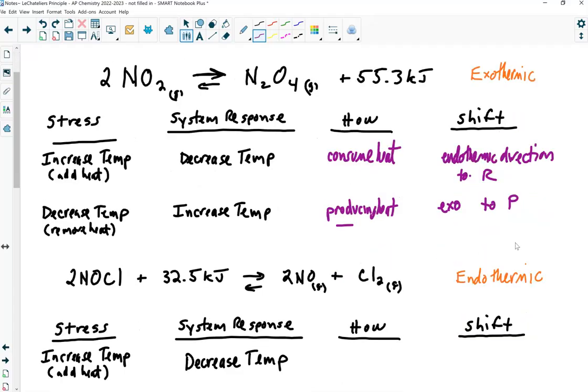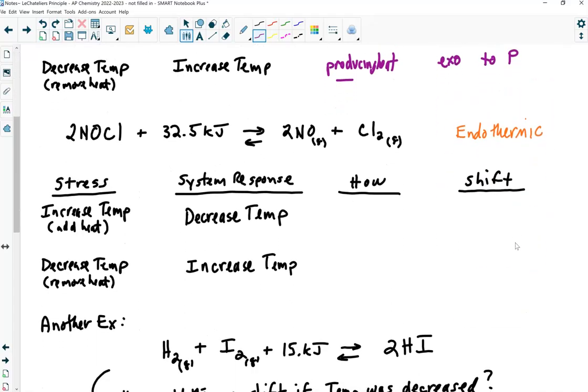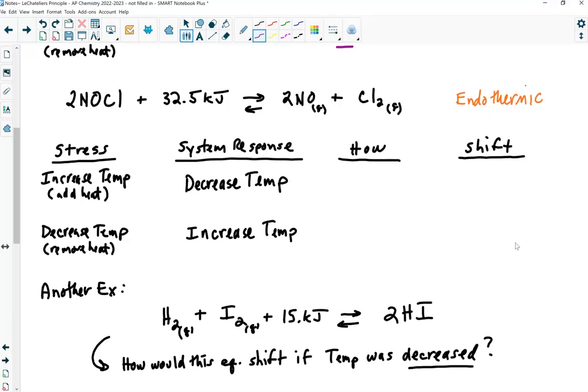Okay, let's look at another example that is endothermic as written. Here's that same equilibrium that I had on the previous page, but I put in the heat term. So if I increase the temperature, the system's going to want to decrease the temperature, so it's going to want to consume heat. Which direction is it going to go in?